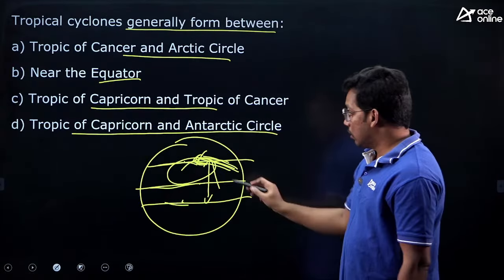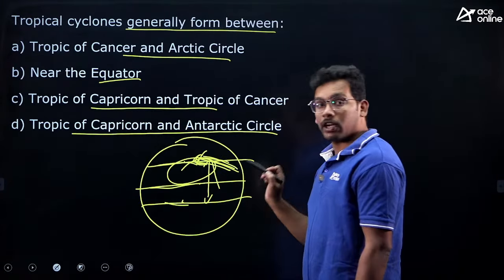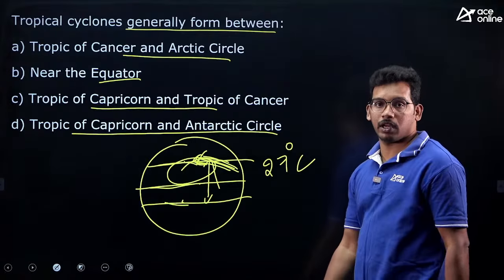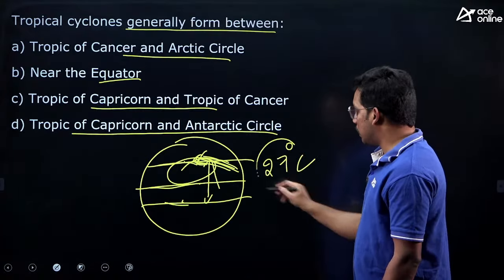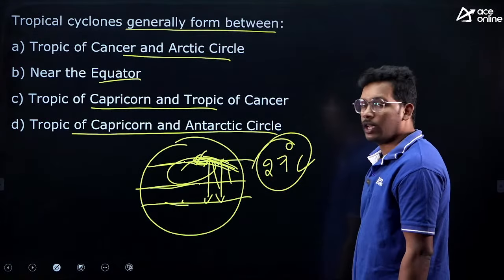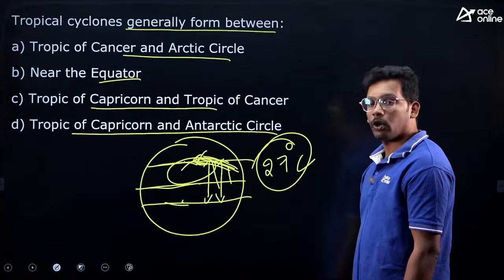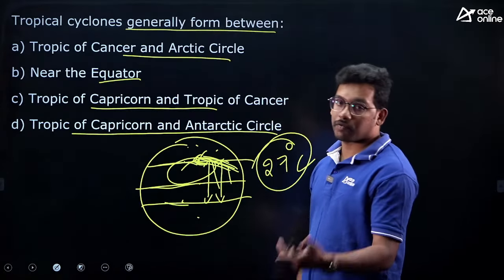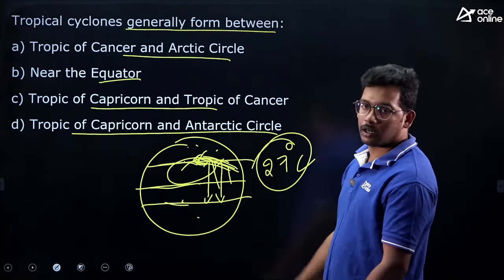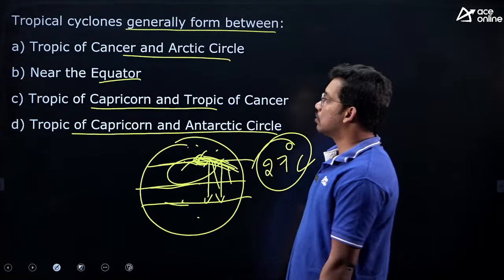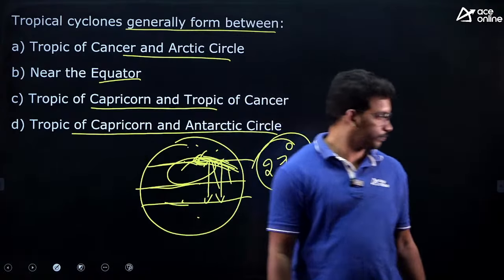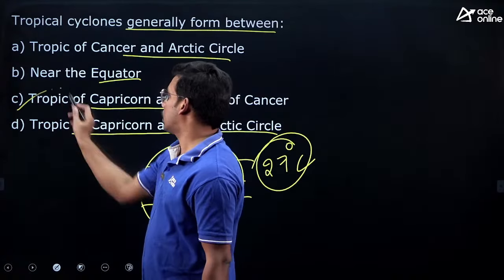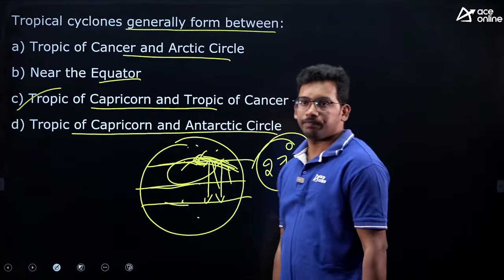Why? Because for cyclones to happen, at least 27 degrees centigrade temperature should be there to form a low pressure zone. So 27 degrees occurs only in this zone. If you go beyond Tropic of Cancer, there will be cold temperatures. So that's why there is no possibility of cyclones occurring. Right? So answer, now you tell me. C, Tropic of Cancer and Tropic of Capricorn. So answer is C.